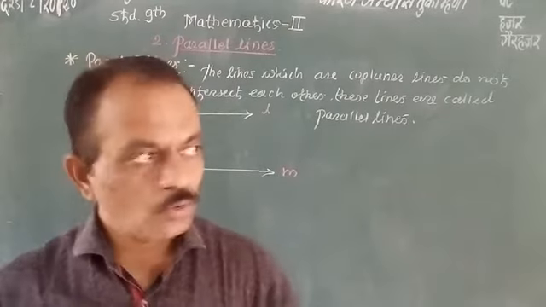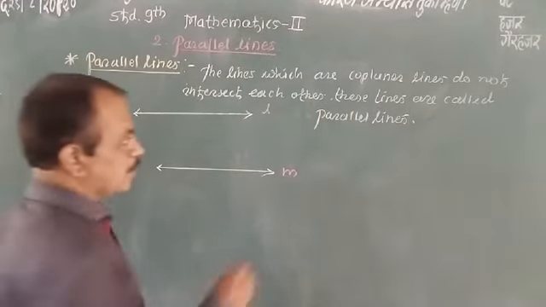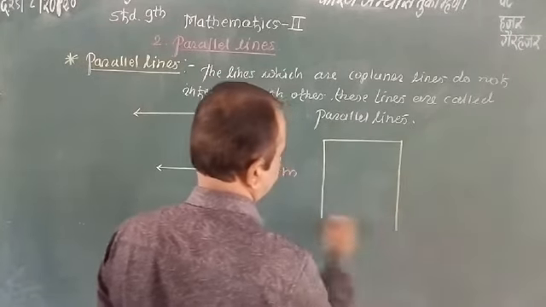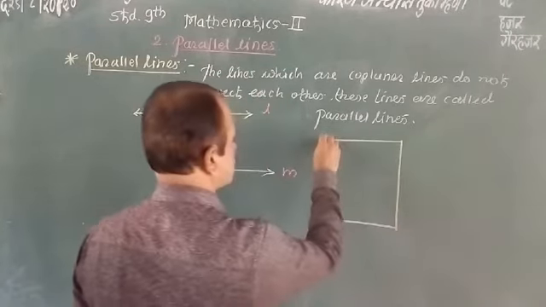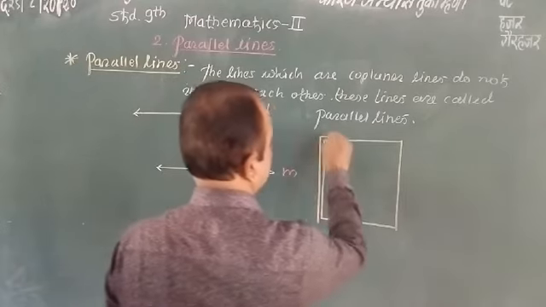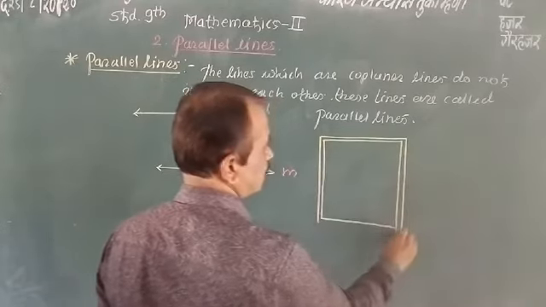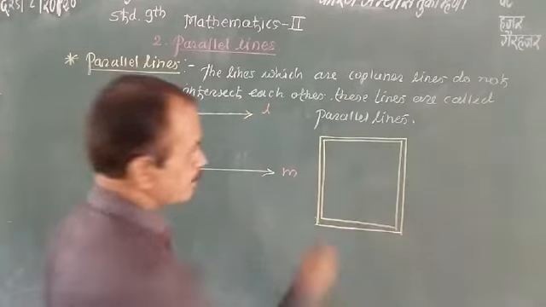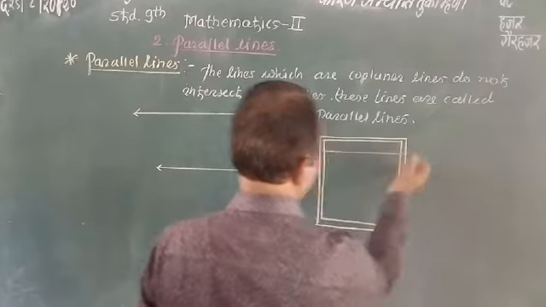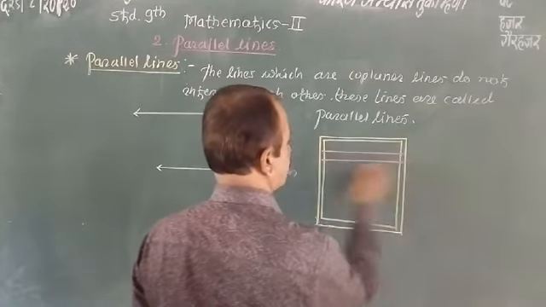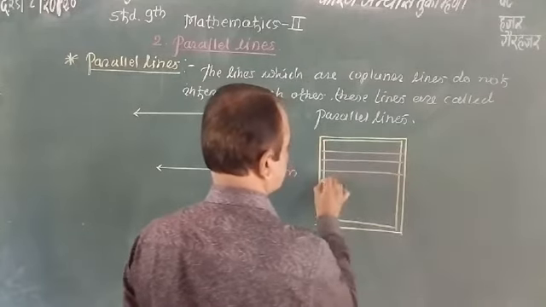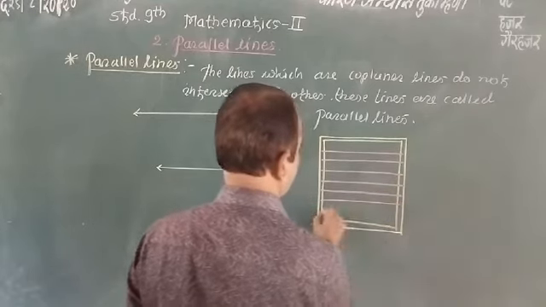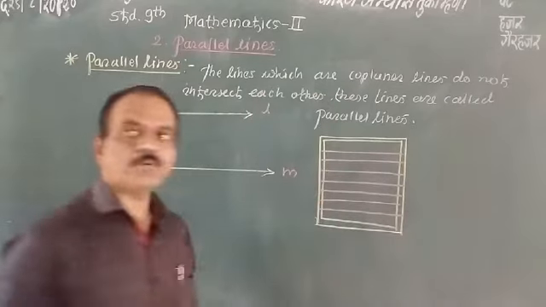Suppose we consider the window in our home. This is a window and we know these windows have bars which are set like this. This is one bar, this is another bar, this is the third bar, and these bars are located parallel to each other in the window.